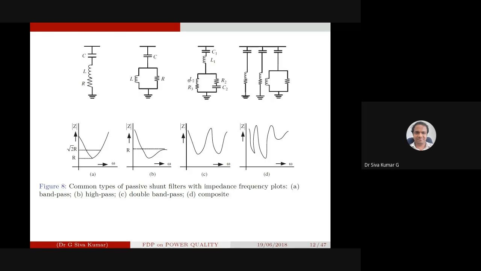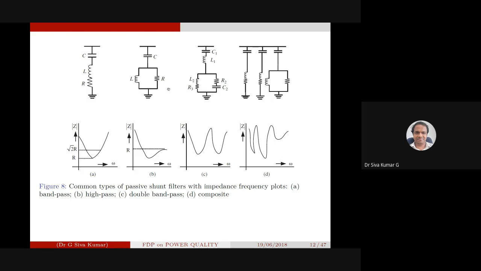Okay, and this one is a double tuned filter. How does the impedance graph look with respect to frequency? It has been tuned to this particular frequency and also this frequency. Figure D is the composite. It has been tuned to three frequency components: this particular frequency, this frequency and this frequency.